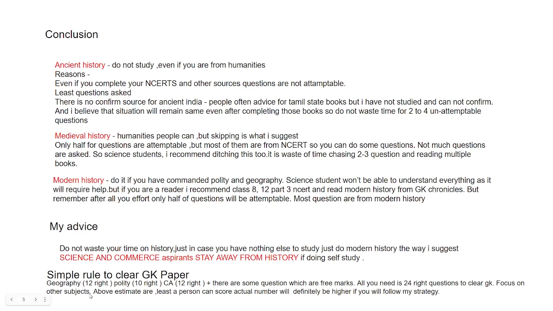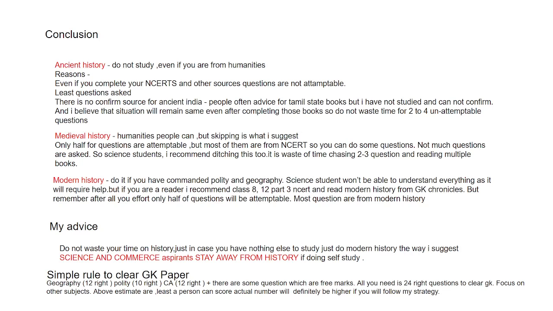Okay. For example, if you are from science, do physics, chemistry, mathematics, bio, whatever you are comfortable with. If you are from commerce, you already have a good economics. If not, then you at least have an idea from where the questions are coming. Read them. The above statements are the least a person can score. The actual number will definitely be higher if you follow my strategy. Yeah, definitely. If you follow what I am saying in my geography as well as polity strategy, you need not worry about the GK section paper.